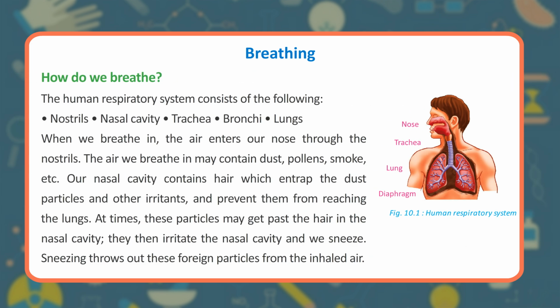How do we breathe? The human respiratory system consists of the following: nostrils, nasal cavity, trachea, bronchi, lungs. When we breathe in, the air enters our nose through the nostrils. The air we breathe in may contain dust, pollen, smoke, etc. Our nasal cavity contains hair which entrap the dust particles and other irritants, and prevent them from reaching the lungs. At times, these particles may get past the hair in the nasal cavity. They then irritate the nasal cavity and we sneeze. Sneezing throws out these foreign particles from the inhaled air.